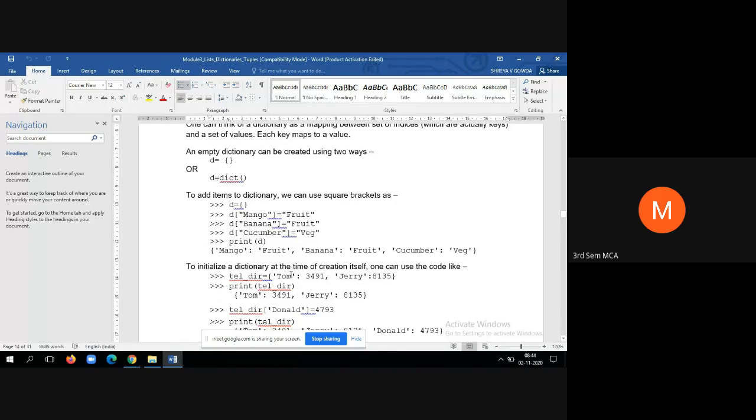So telephone directory is equal to Tom is the key and 3491 is the number. Jerry is the name, the key, and 8135 is the number. So like that you can initialize. You can initialize like this. Then remember, while creating the empty dictionary, if you put flower brackets it will work. If you put square brackets also it will work. D is equal to two flower brackets or two square brackets. Both will work.